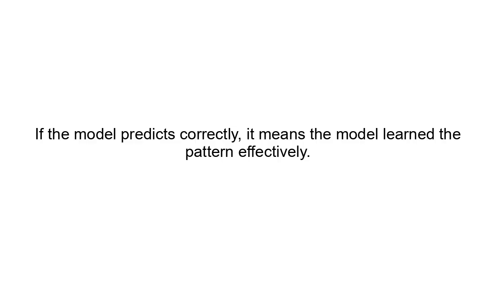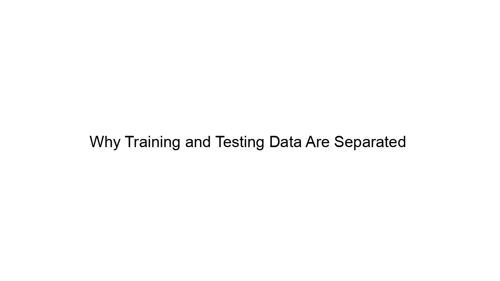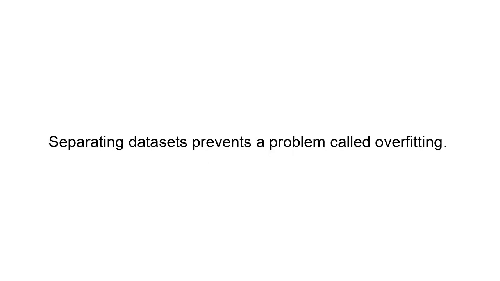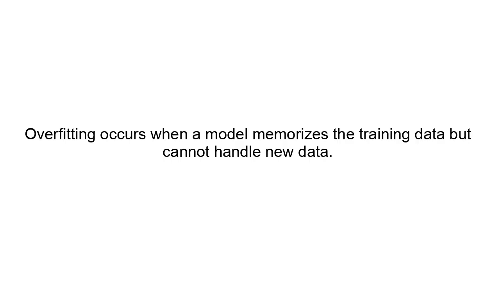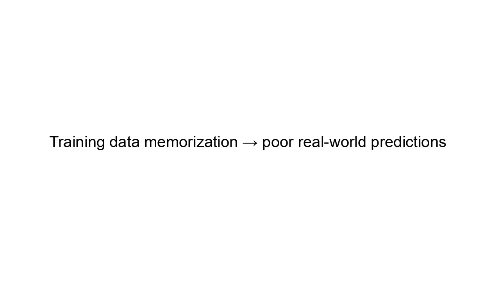Why are training and testing data separated? Separating datasets prevents a problem called overfitting. Overfitting occurs when a model memorizes the training data but cannot handle new data. Example concept: training data memorization means poor real-world predictions. Testing data ensures the model truly learned patterns rather than memorizing examples.